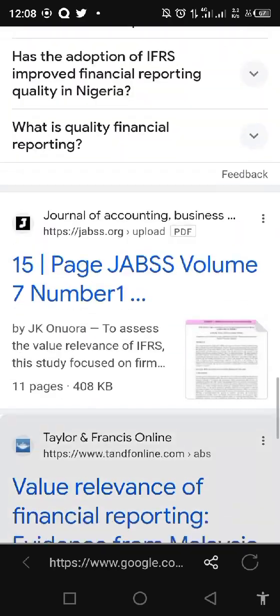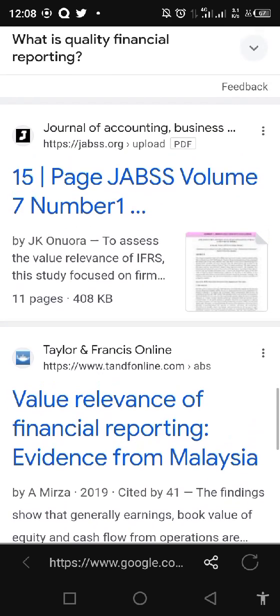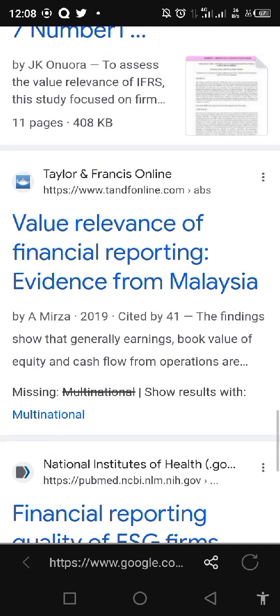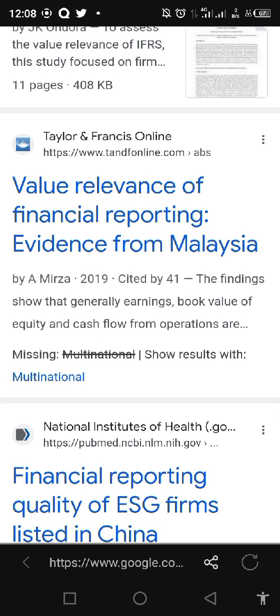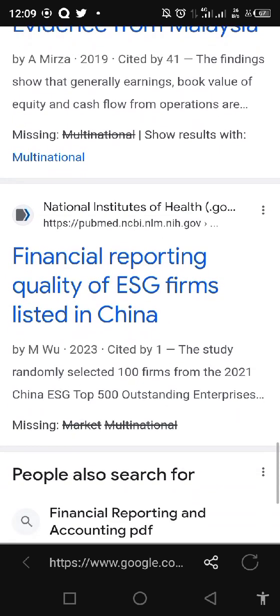Okay, word free. You see, when I searched by this criteria, it wasn't really bringing much for me. See, "Value relevance of financial reporting: evidence from Malaysia." Okay, I can still download this and use it to build my conceptual review in my study.